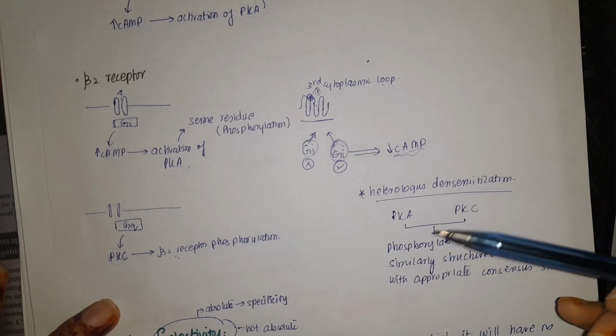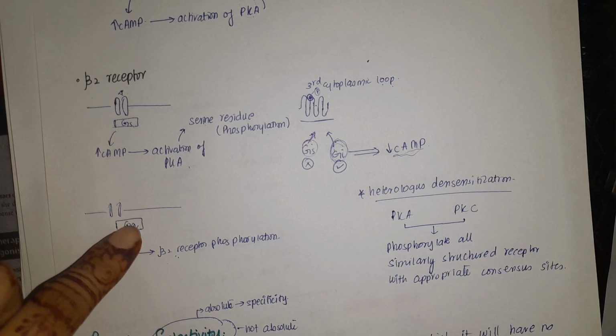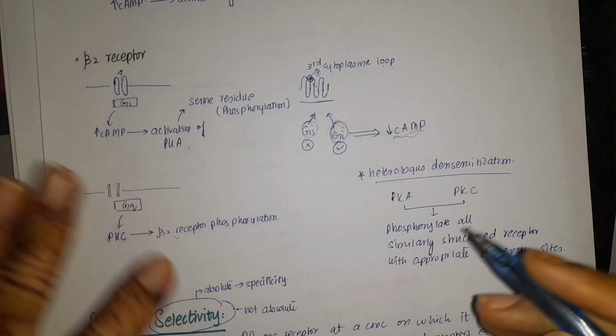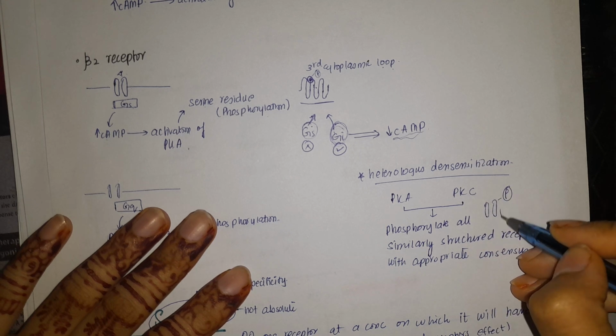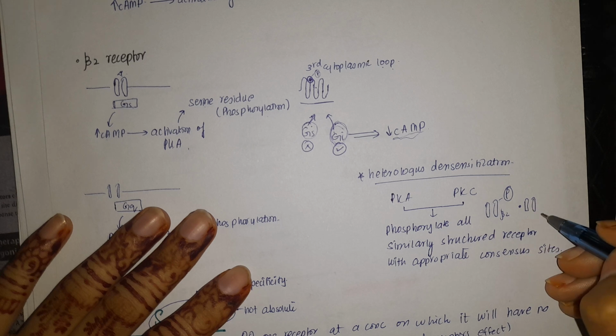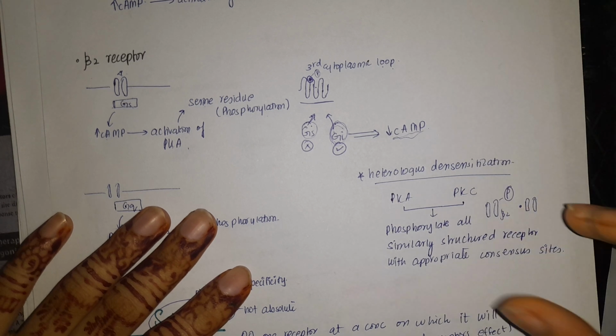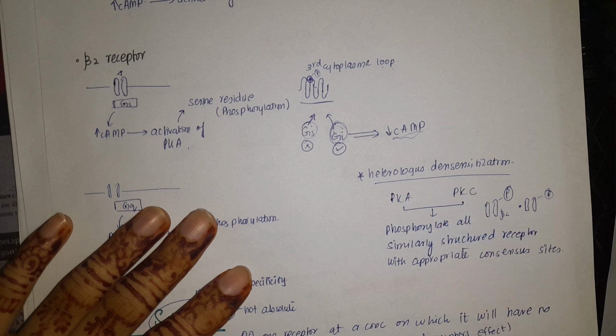Both of them, what will they do? They will phosphorylate this beta 2 receptor. They will attach a phosphate group to it. But not only will they phosphorylate this beta 2 receptor, apart from that, all the receptors in the cell that are similar to this beta 2 receptor will also be phosphorylated. A phosphate group will be attached to them by these two proteins.